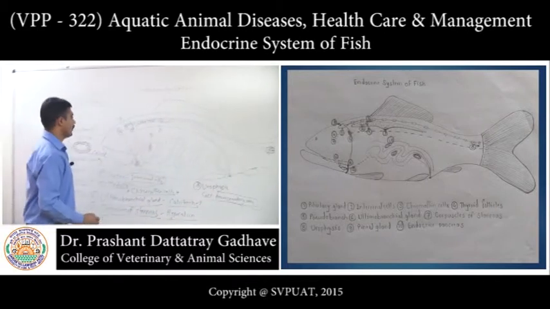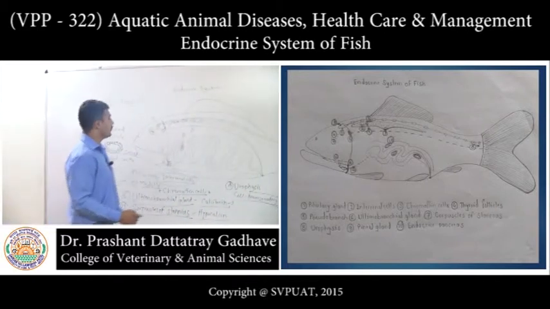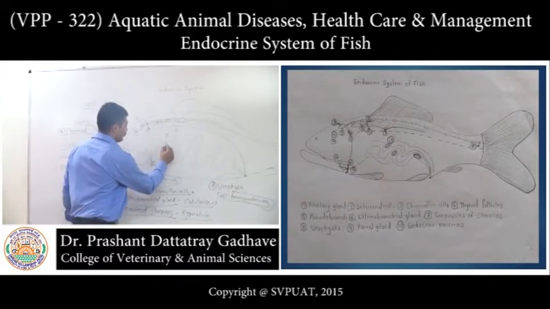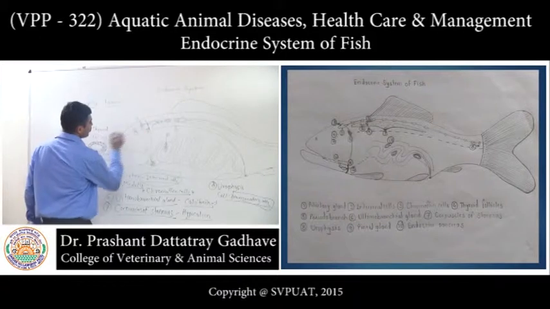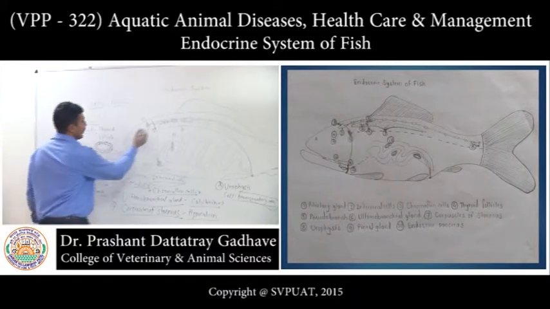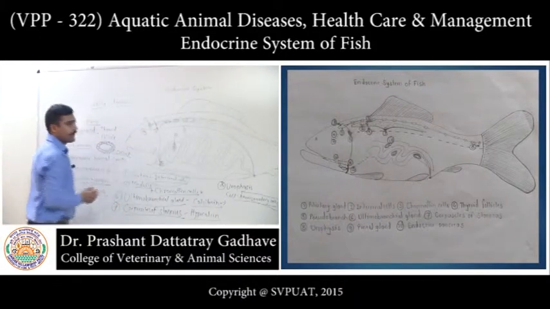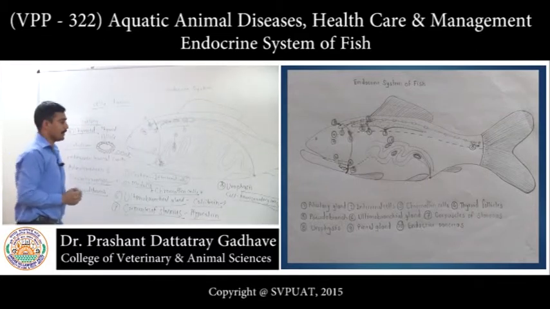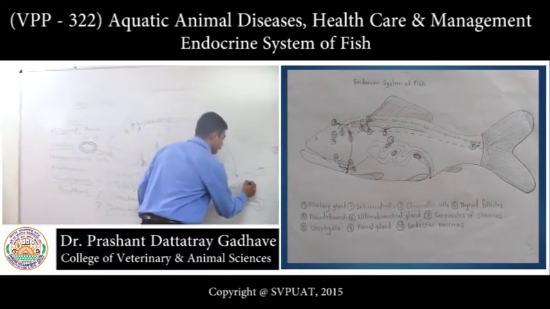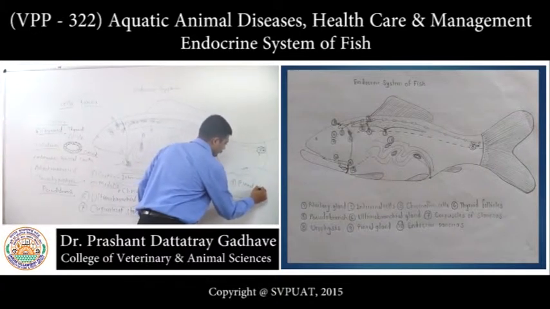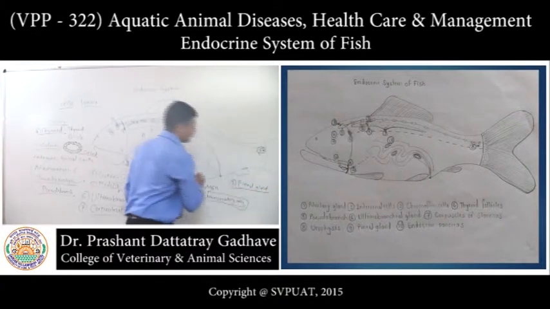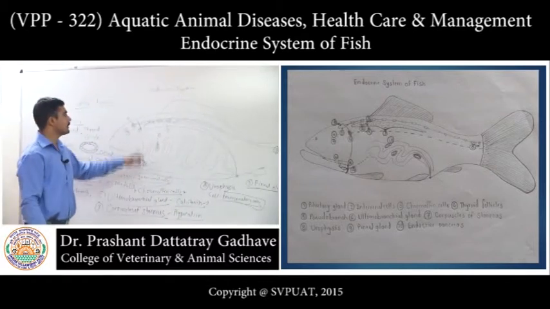Urophysis. Now, the next gland is here at the anterior brain, that is the pineal gland, ninth gland. What is the function of this pineal gland?